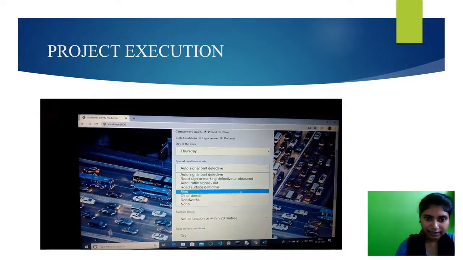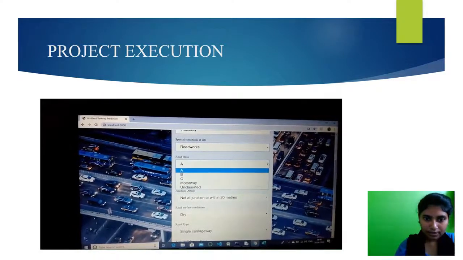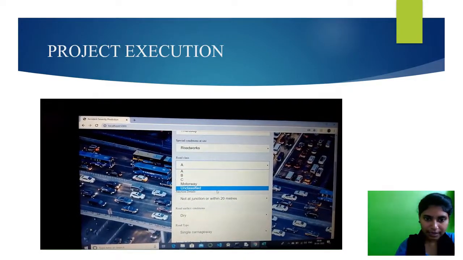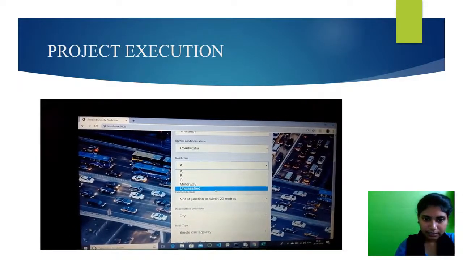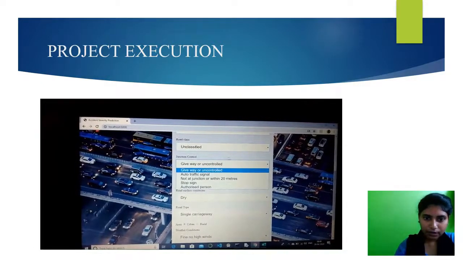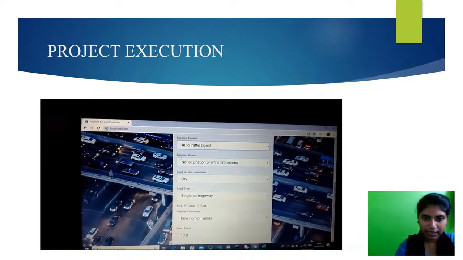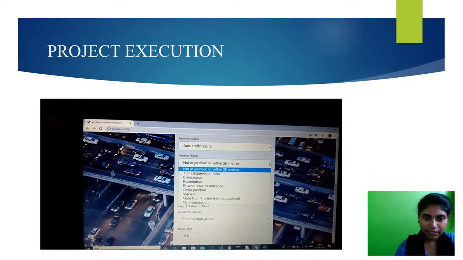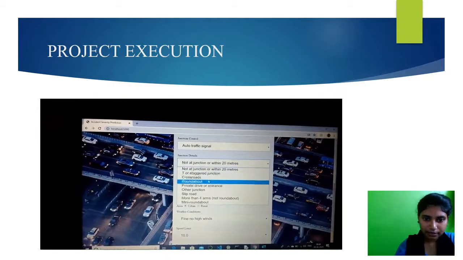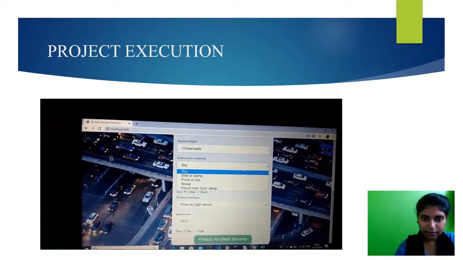and road class option I choose as unclassified. Yes, unclassified. For junction control, I choose auto traffic signal, and junction details as crossroads, and the road surface condition as dry.